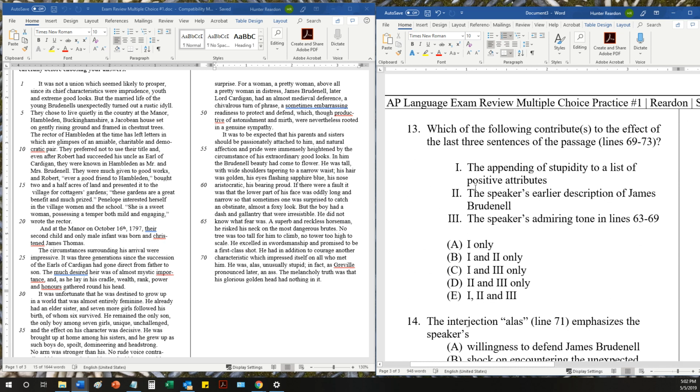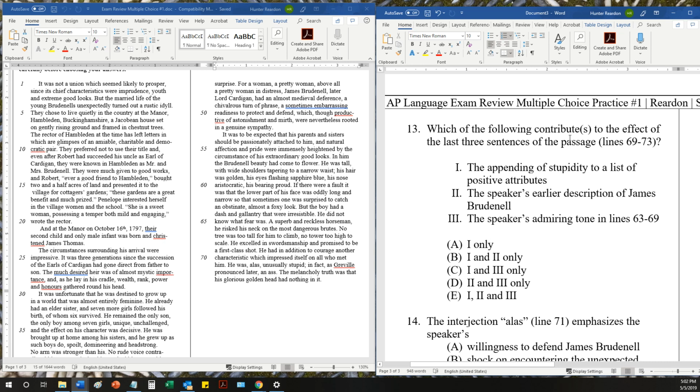13. Which of the following contributes to the effect of the last three sentences of the passage, at line 69 to 73? Ooh, one of these crazy questions. All right. So the appending of stupidity to a list of positive attributes. That seems like it would add, right? The ending here is sort of a surprise, like, oops. Again, very important that you read the whole thing and that you focus as much attention on the end of the passage as you did on the rest, because if you try to save some time by skipping the last 5 lines, that would not go well for you.